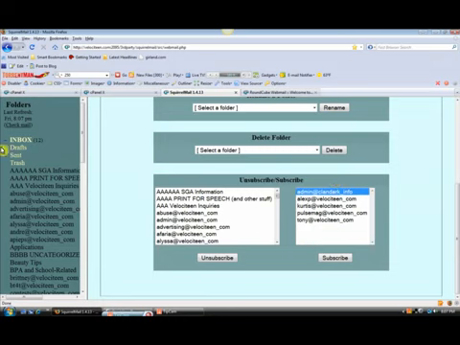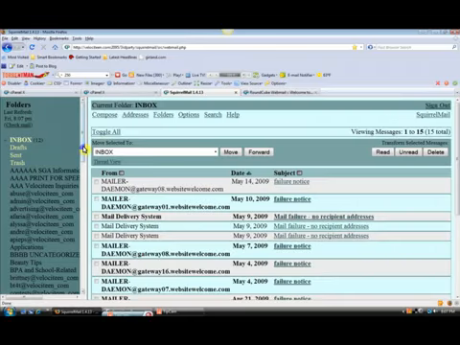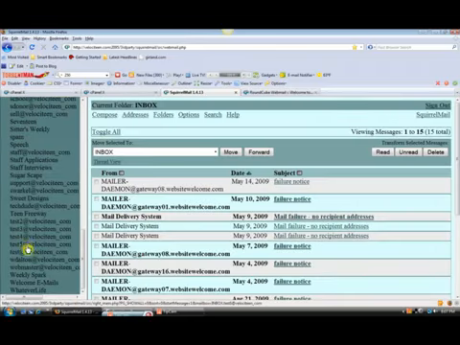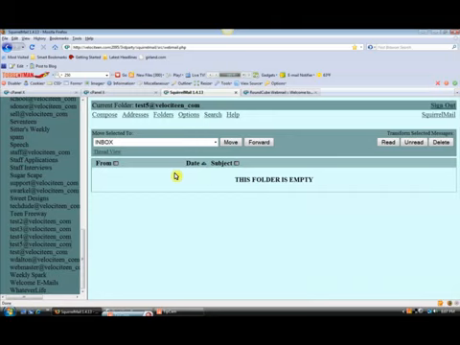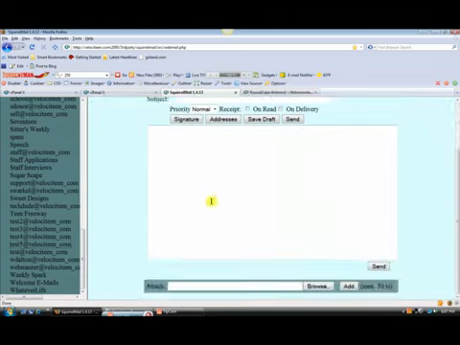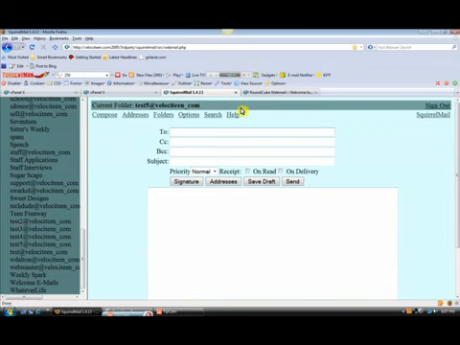And then click subscribe. However, you won't be able to see it right away. So you can either click check mail or refresh the page. If you scroll down, it should be right here. Test 5. And here you have the options, compose, and here's what compose looks like basically.